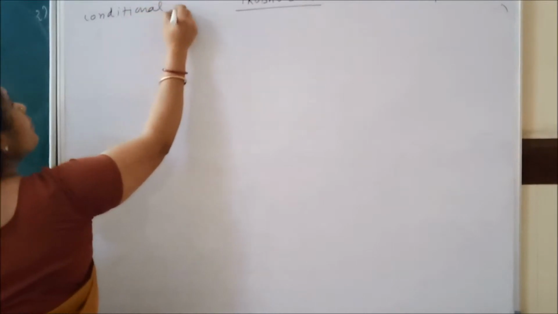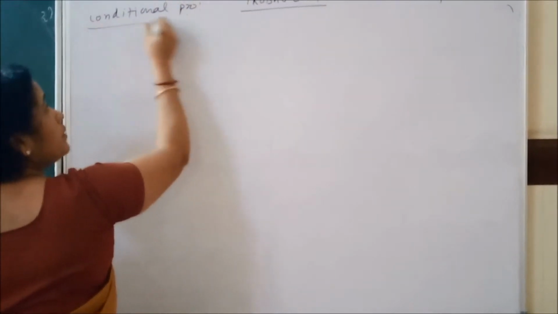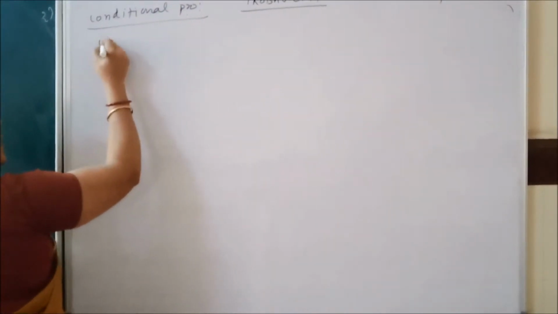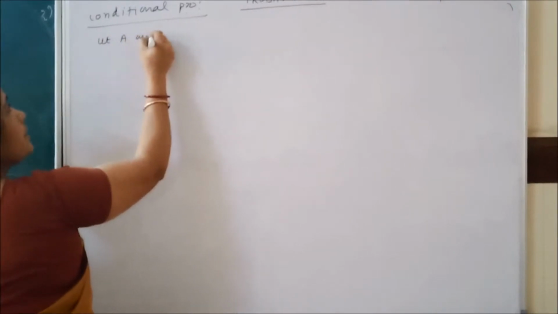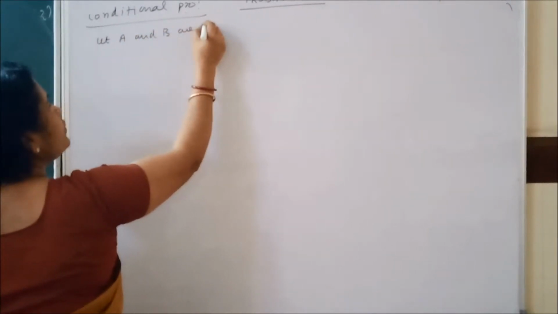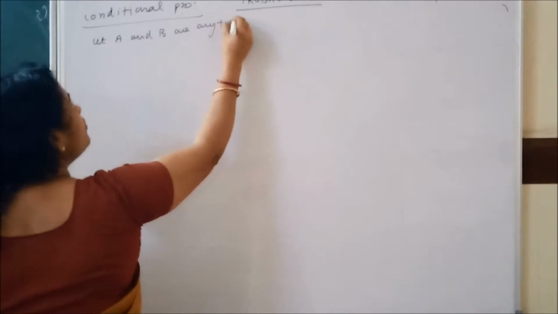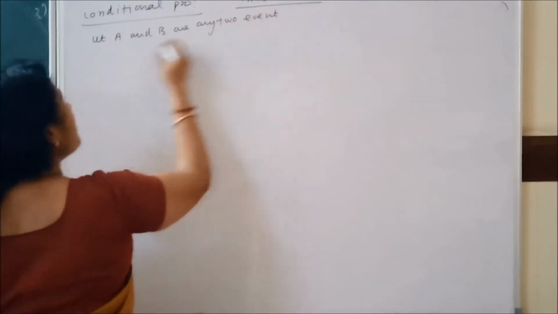What is conditional probability? Try to understand. Let A and B be any two events associated with a sample space.